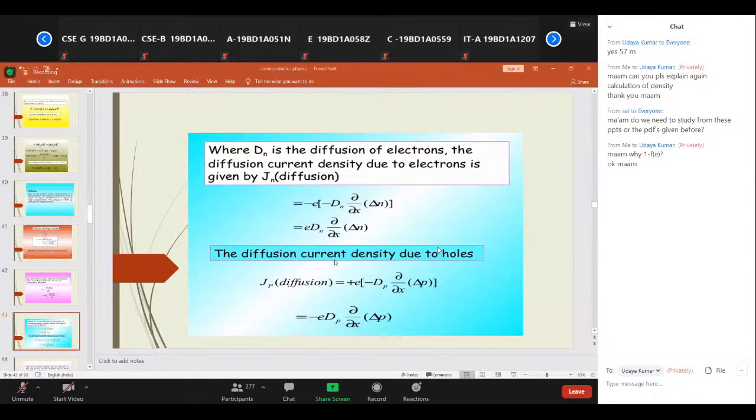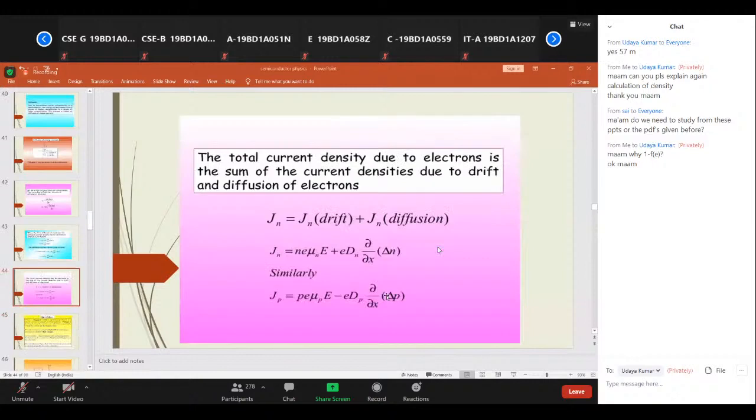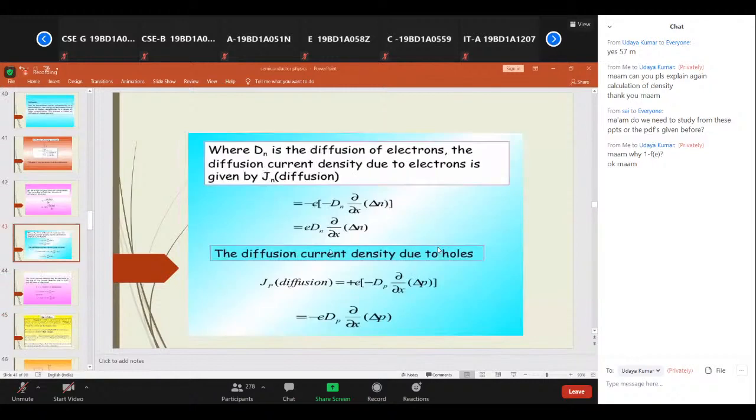Got it? Similarly, you go for the diffusion of holes. You write it in the negative direction because it is in the negative direction. You write it now as minus e Dp dou by dou x of delta p. Got it now? This is for electrons and this is for holes. That is why we are writing like this. So total current density due to diffusion also can be written as the sum of electrons and holes.